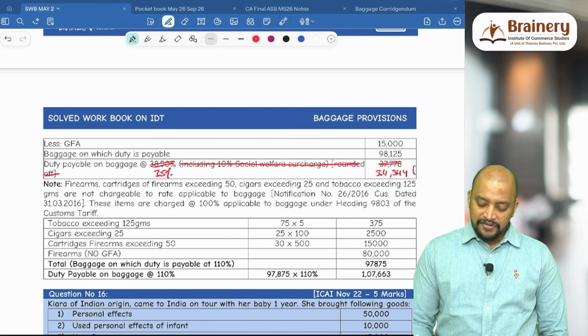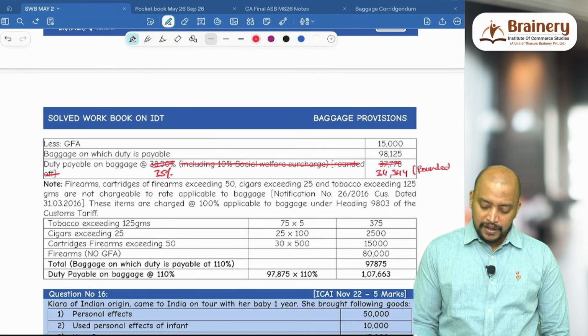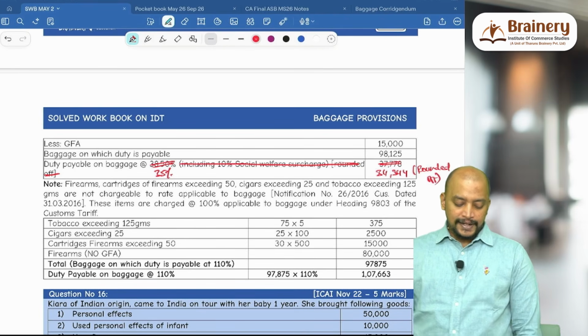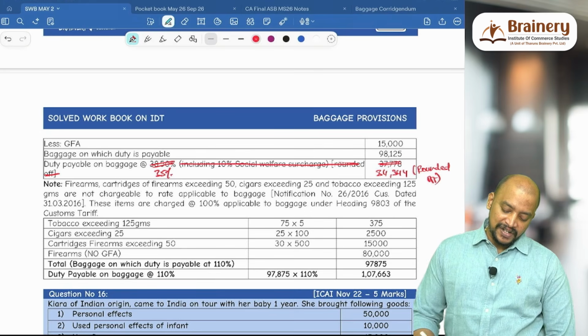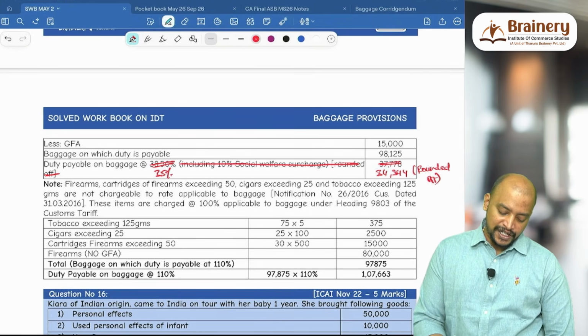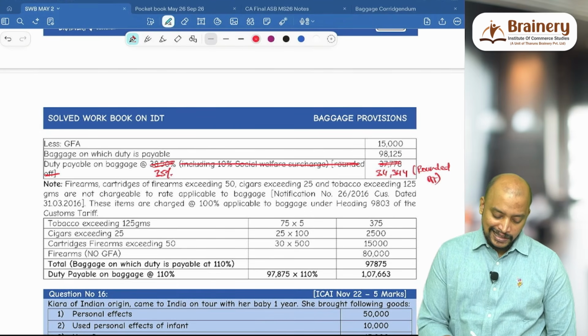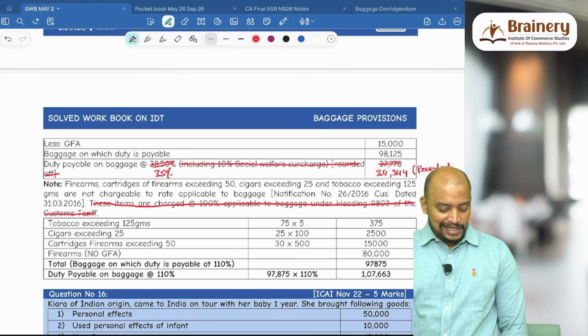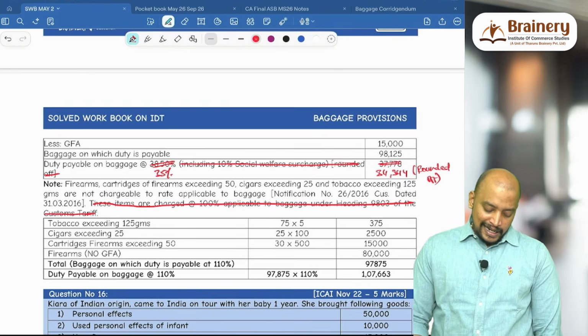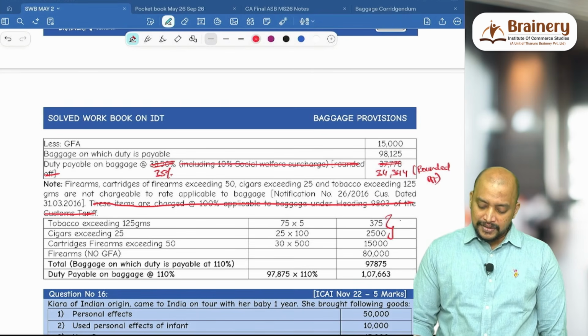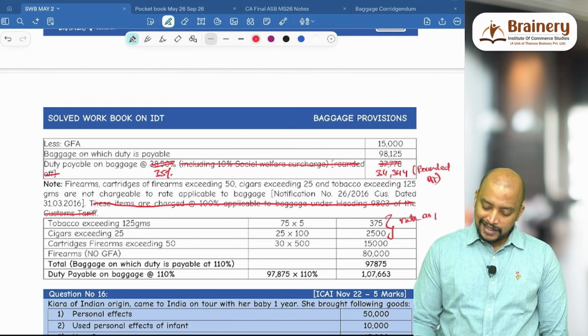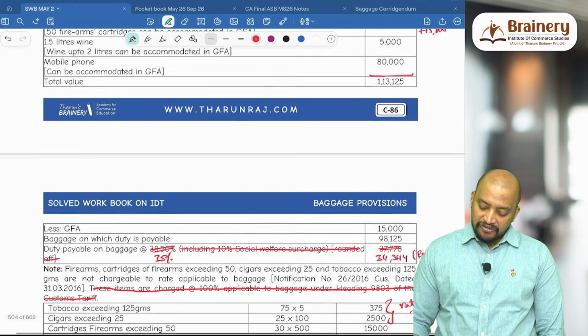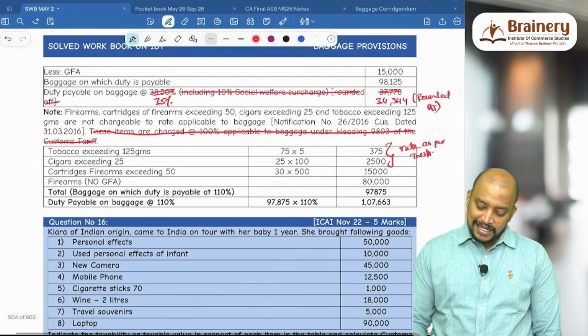34,344, 344 rounded off. We have rounded it off. And firearms, cartridges of firearms exceeding 50, cigars exceeding 25, tobacco exceeding 125 not chargeable to duty. And what is the rate applicable? So tobacco 375, cigars exceeding 25, and these two at the rate as per tariff. Rate as per tariff. And this 15 and 80 is there, na?